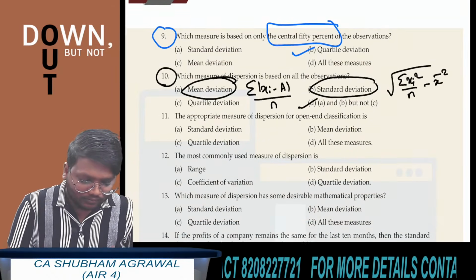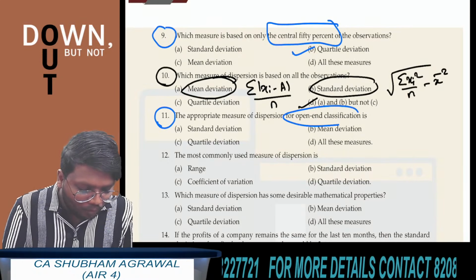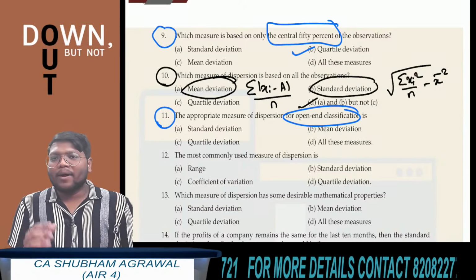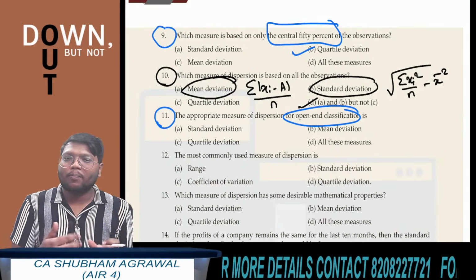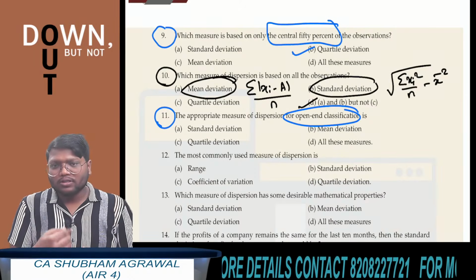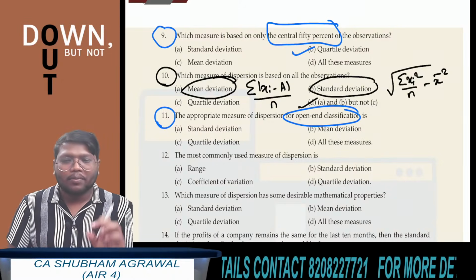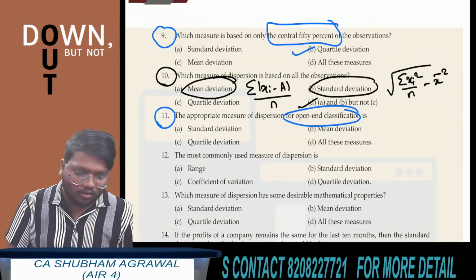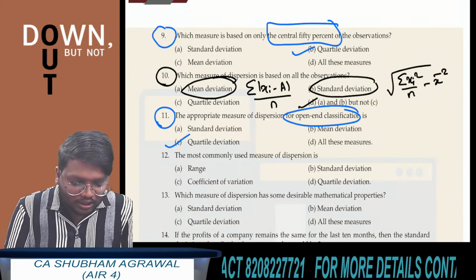Question number 11. The appropriate measure of dispersion for open-end classification. Open-end classification means the first class interval and the last class interval are not properly defined. For open-end classification, which measure of dispersion is best? Quartile deviation, because quartile deviation is based on central 50% observations only. Which option you have to choose? Option C.